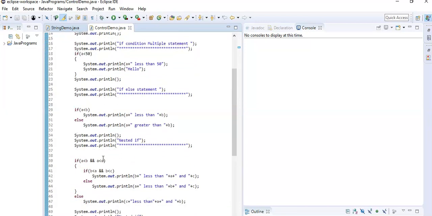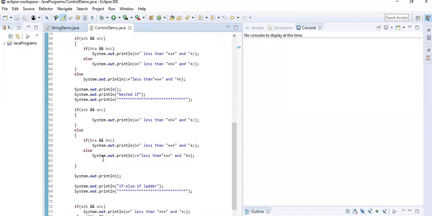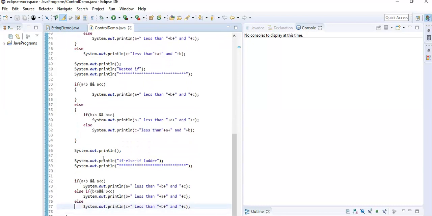Now nested if: within an if I have taken three variables. It will check whether a is less than b and a is less than c. If yes, it will check if b is less than a and b is less than c, and it will print the values. This is the way the nested if is written within an if condition. Next I have written a nested if within the else condition, and this is the if else ladder.